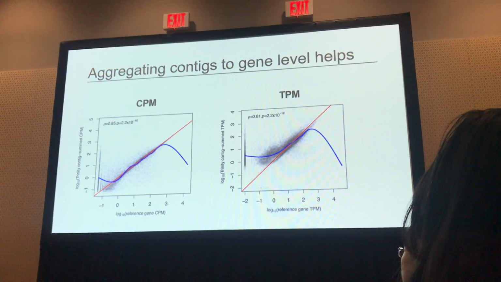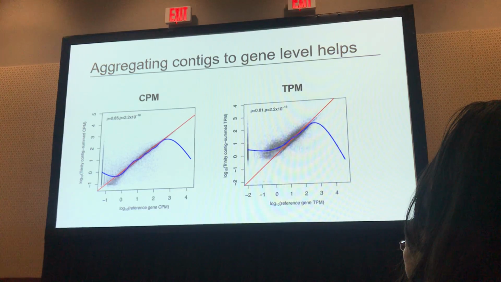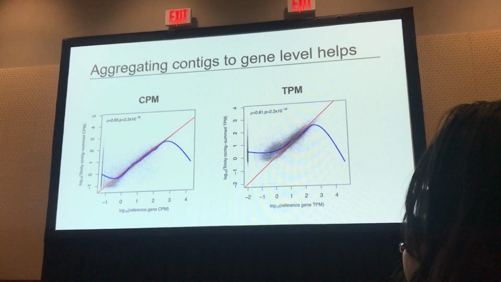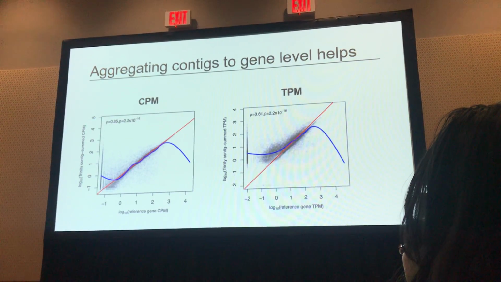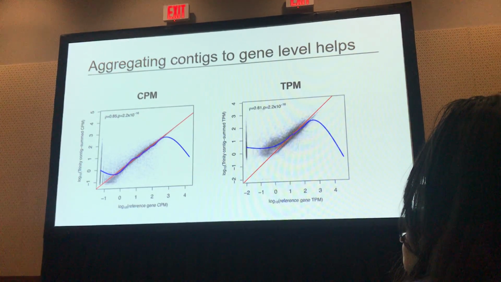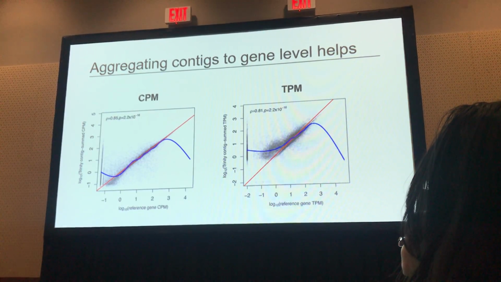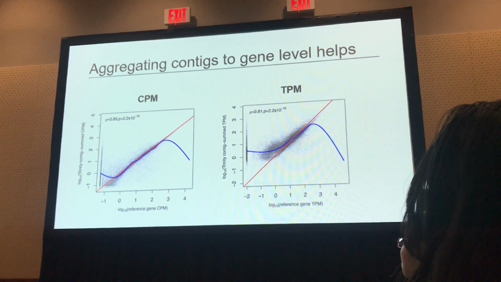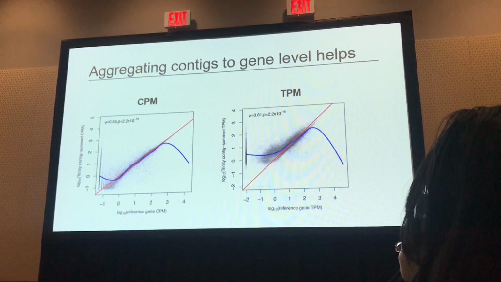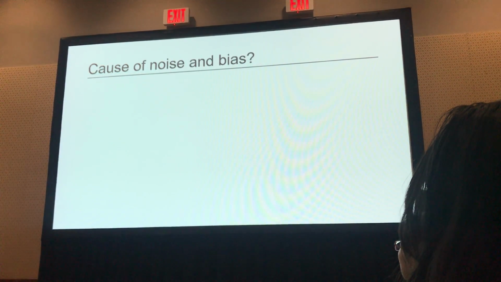Aggregating, of course, helps at the gene level. If we take all these contigs, if we can reliably put them in a bin that belongs to one gene, we can aggregate expression across them. Counts per million looks pretty good. There still is positive bias at low expression levels. There is a bit of noise about that line too, but TPM in particular shows rather large bias, this cloud at low expression levels, and it persists until slightly higher expression levels as well. But again, a lot of noise.